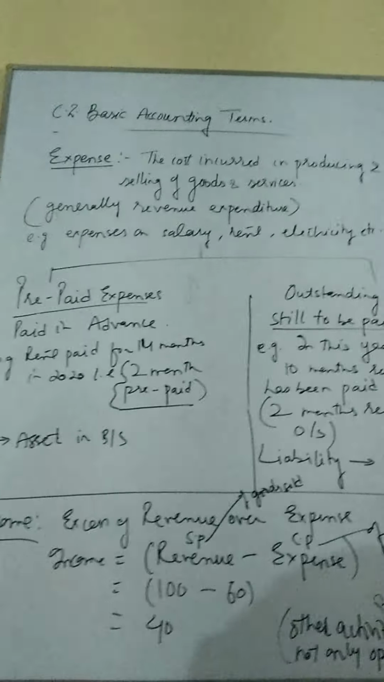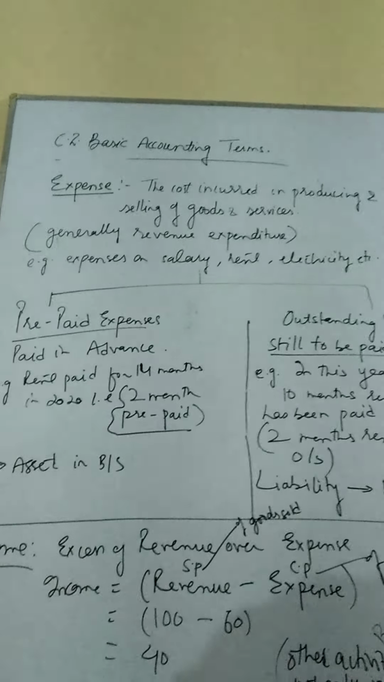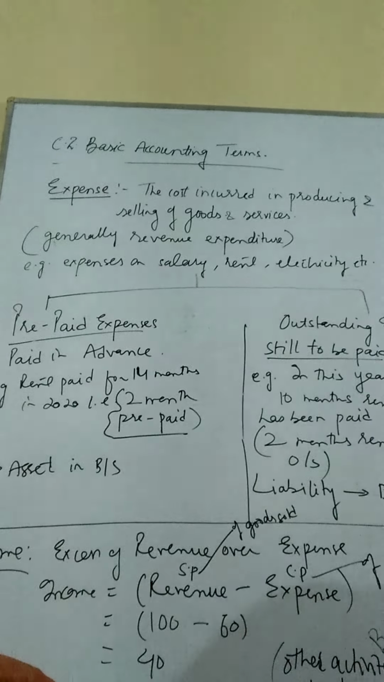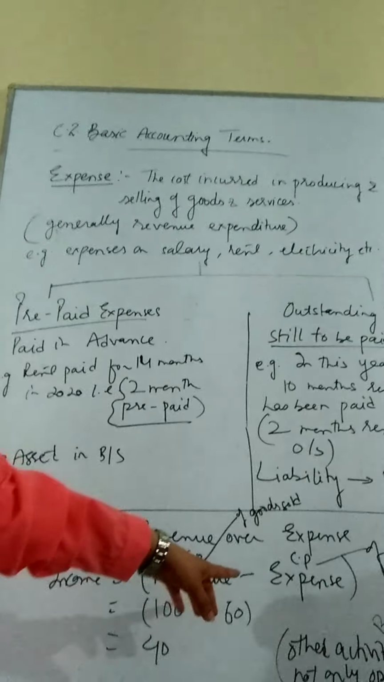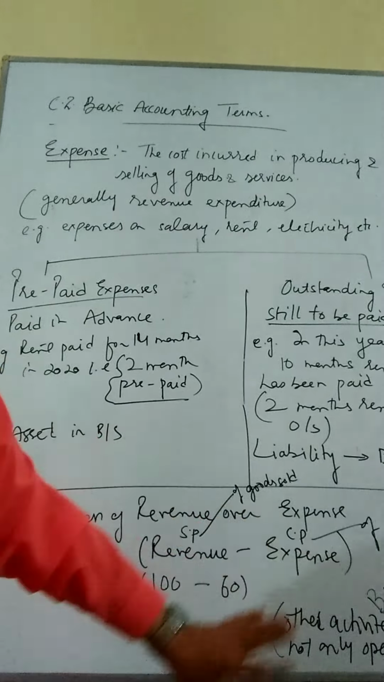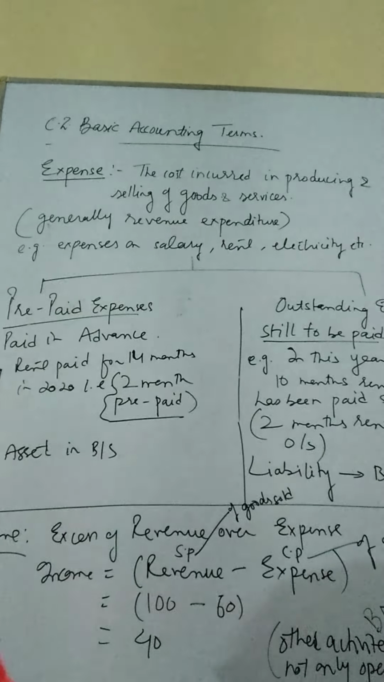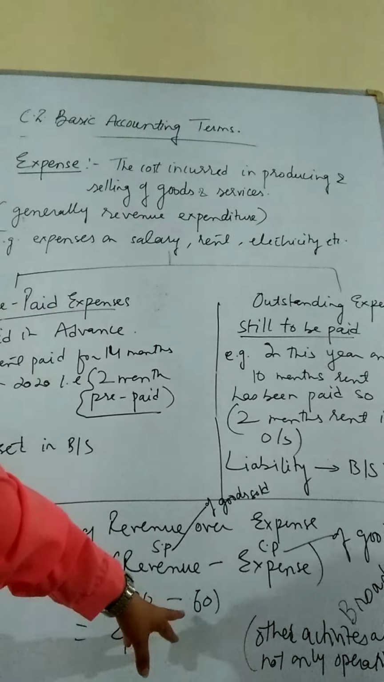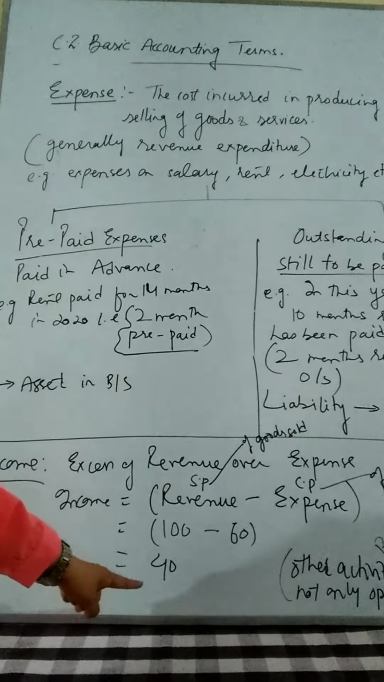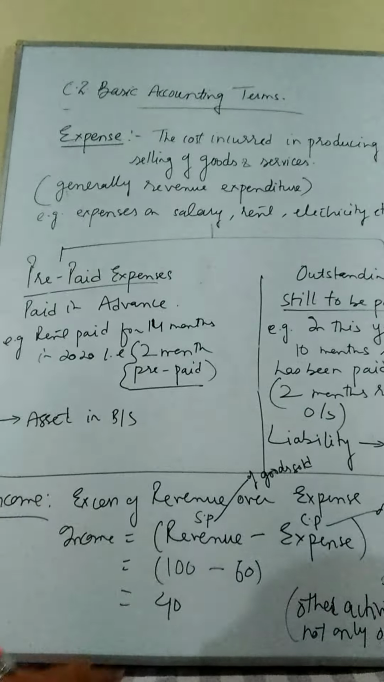Revenue, as we say, is the selling price. It means whatever money you have gained from the sale of goods, that is revenue. And then what is expense? Expense is the cost of the goods which we have sold. So if revenue was 100 and cost was 60, what is the income? 40. So that is considered as income.